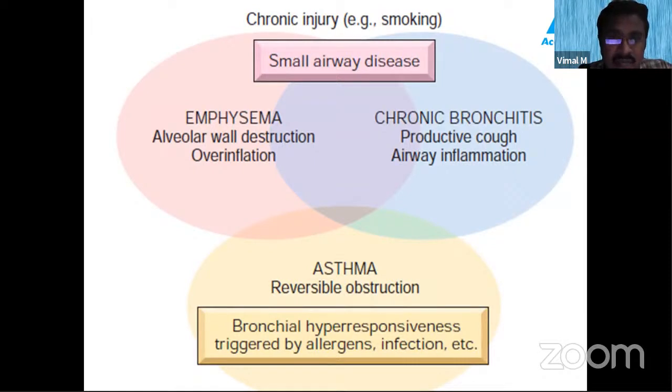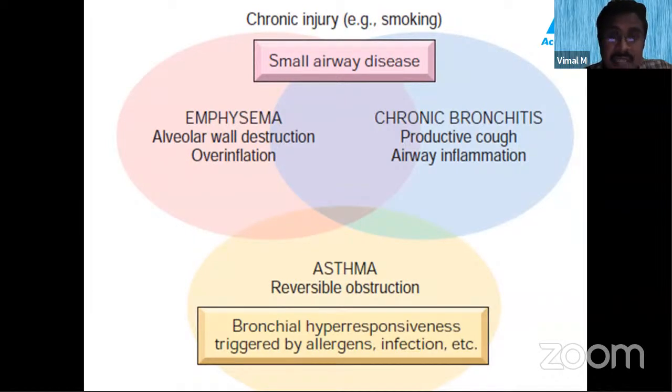Apart from this, smoking also has been implicated in asthma where it causes a reversible obstruction. All of us know that in bronchial asthma, bronchial hyperresponsiveness occurs, which can be triggered by allergens, infections, etc. Out of all the chronic obstructive pulmonary airway diseases, emphysema, chronic bronchitis, asthma, and bronchiectasis constitute chronic obstructive pulmonary disease.